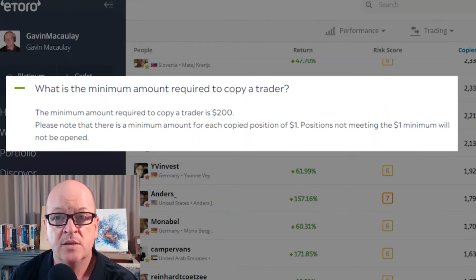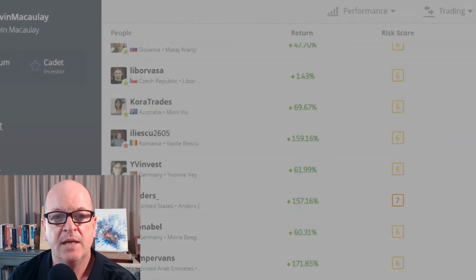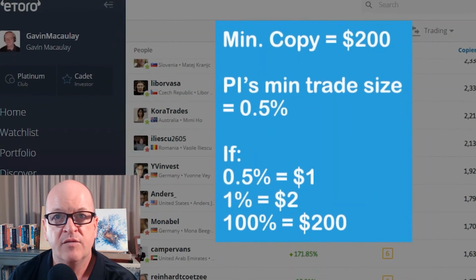As you saw from those comments, many people ask the PI. However, the answer you get isn't always correct or helpful. This is something you can check yourself. I'll explain how. Taking the example we know, if the minimum copy amount is $200, the smallest trade size you can copy must represent 0.5% of the PI's portfolio. Why? Well, because if 0.5% equals $1, 1% equals $2, and 100% equals $200. That's why $200 is the minimum copy amount on eToro.